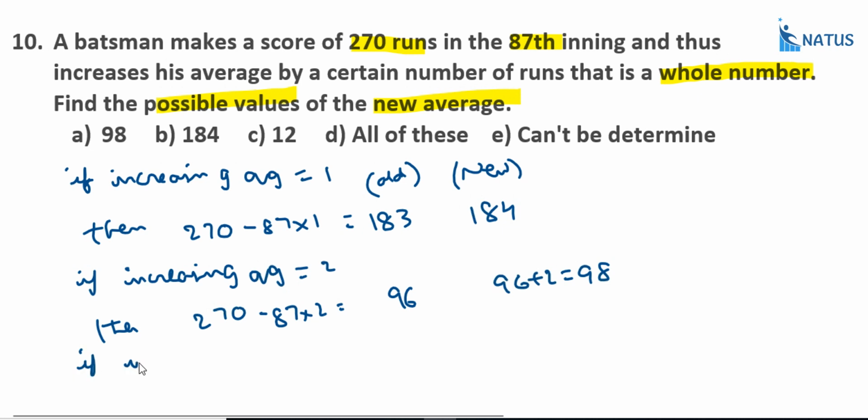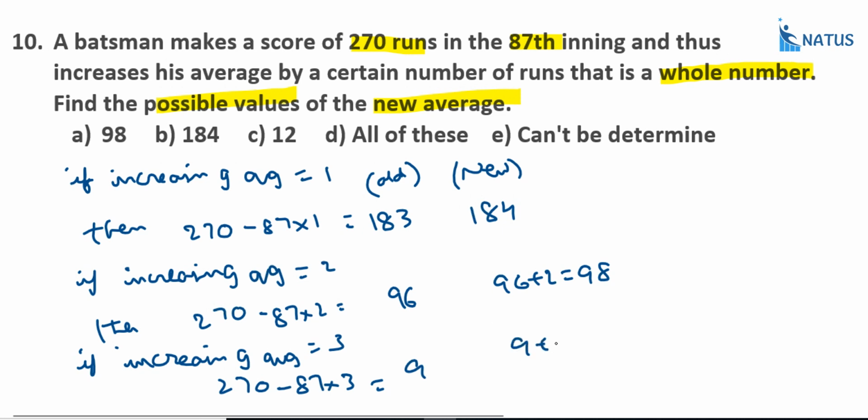Right? If the increase in average is equal to 3, then what happened? That is 270 minus 87 into 3. So that is equal to 9. And what is the new average? 9 plus 3, that is equal to 12. And suppose the increase in average is equal to 4. Is it possible? 270 minus 87 into 4, that is a negative value. So only 3 possibilities are there. What are the possibilities? The possibilities are 184, 98 and next 12. Here first, second, third. What is the answer? Option D is the correct answer.